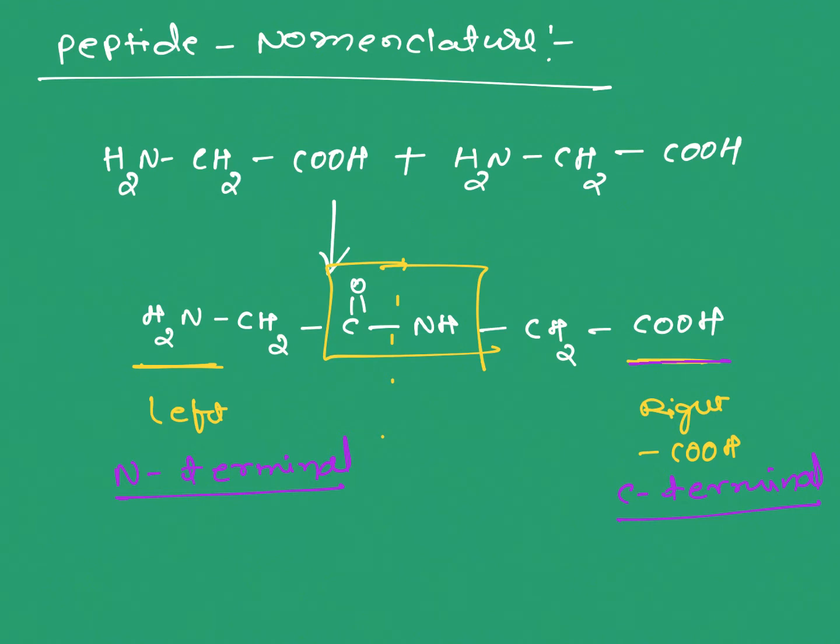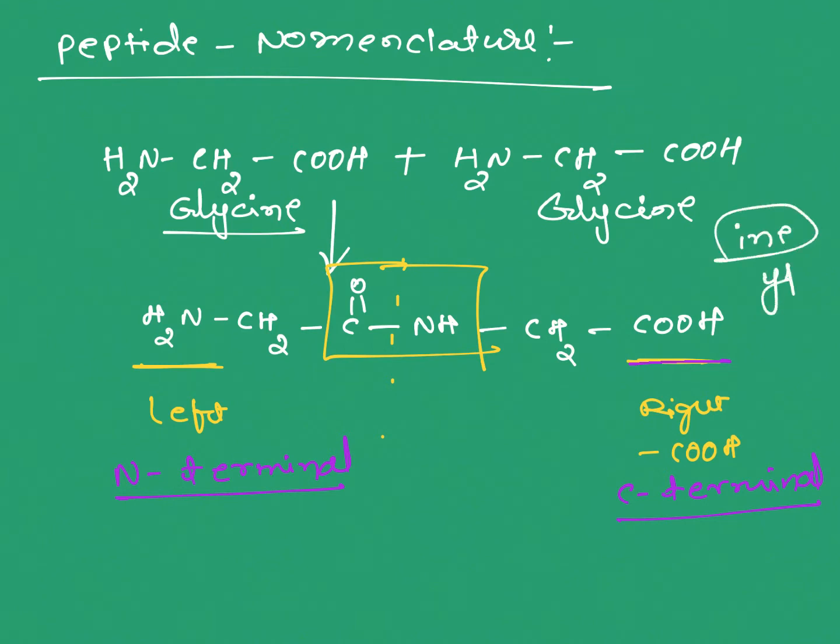How do we write this dipeptide? And here this is glycine. When we are writing a complete name, for the first, N terminal amino acid, the name's INE is replaced by YL on the left side.